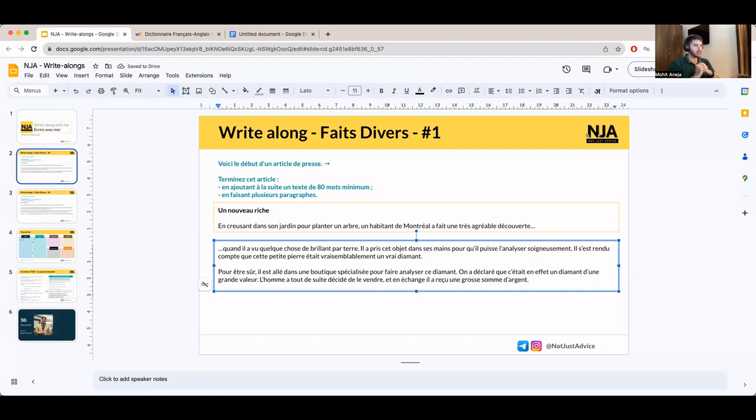Let's move on. Now that he's received it, let's add one little quotation. Je suis très heureux. Since it's a man, I'll use the masculine singular adjective. Je suis très heureux d'avoir trouvé cet objet de grande valeur. Or no, I used this already. So cet objet, voilà, dans mon jardin.